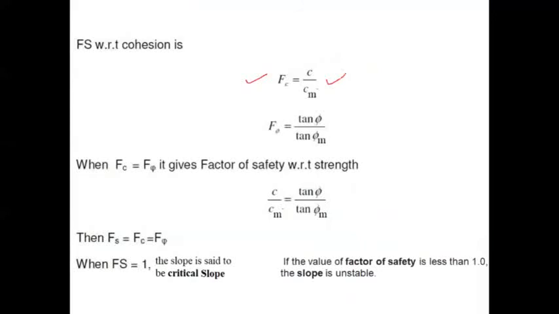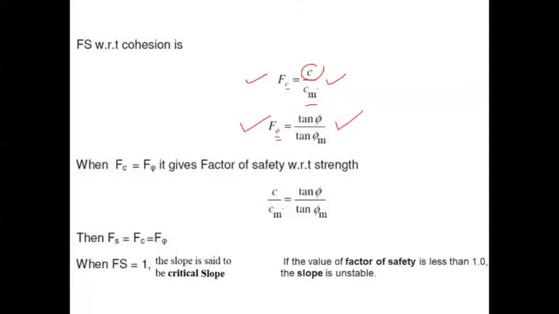So we can call it the ultimate cohesion to mobilized cohesion. Similarly, if you take the factor of safety with respect to friction or angle of internal friction, F_phi, this is F_c and this is F_phi, equal to tan phi divided by tan phi_m.